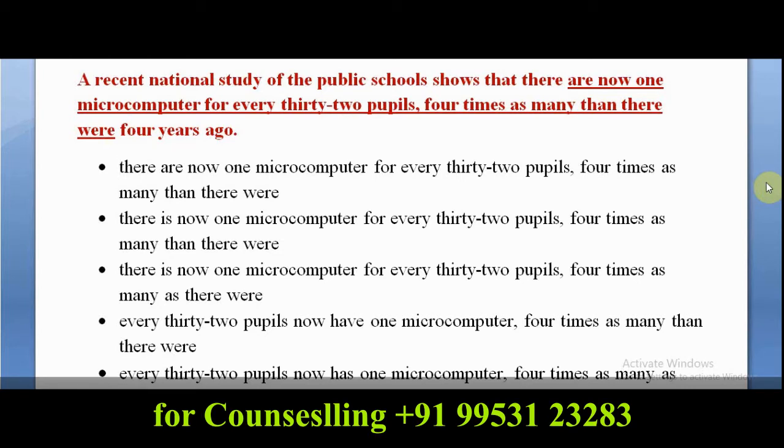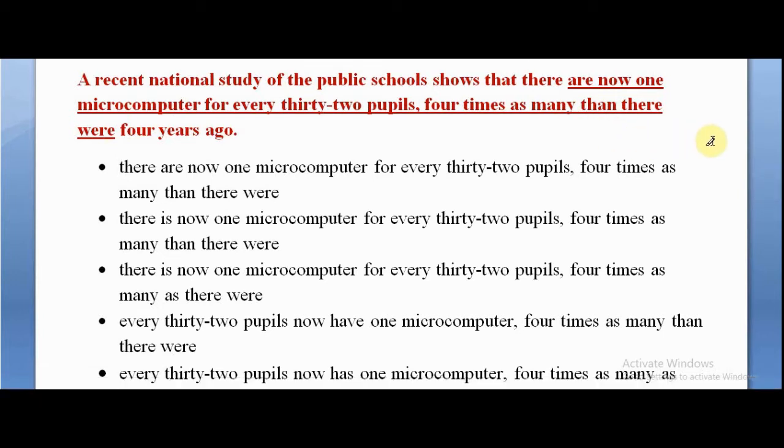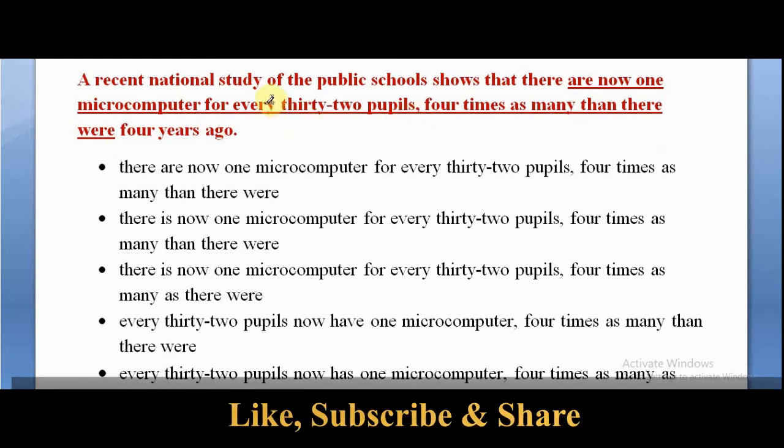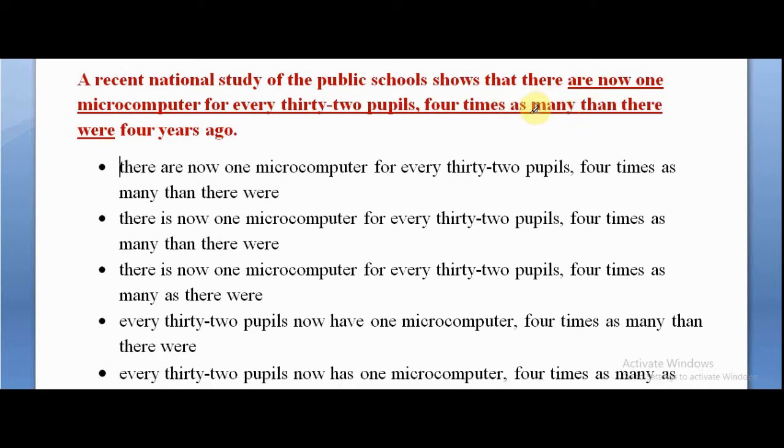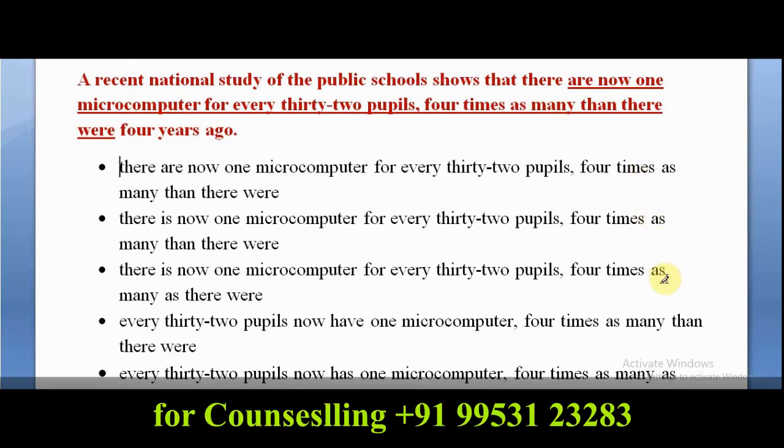If you want to know the shortcut, first of all read and check what error it can be. In short, it says a recent national study of the public schools shows that there are now one microcomputer for every 32 pupils, 4 times as many than. So as many than is incorrect, it should be as many as. So option A out, option B out, and option D out. Left with C and E.